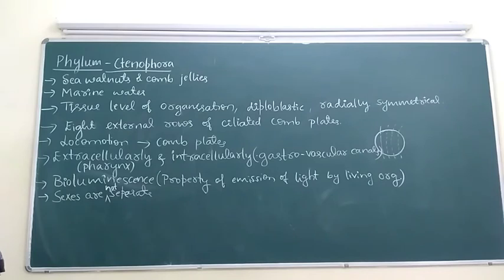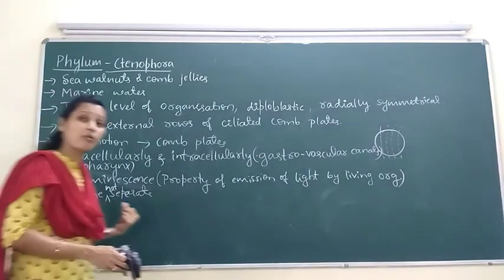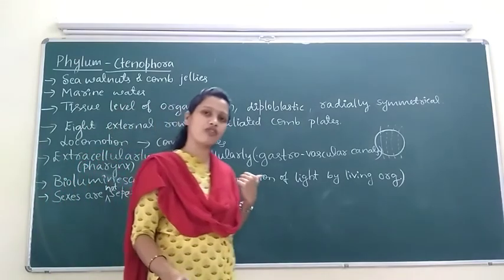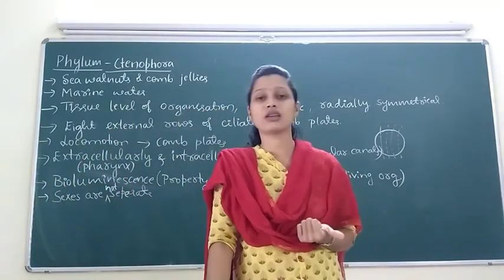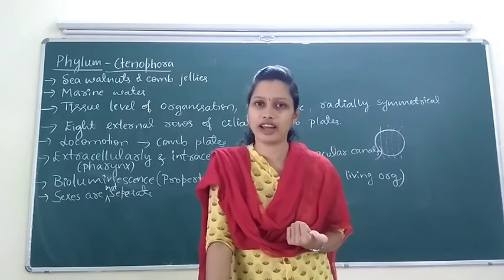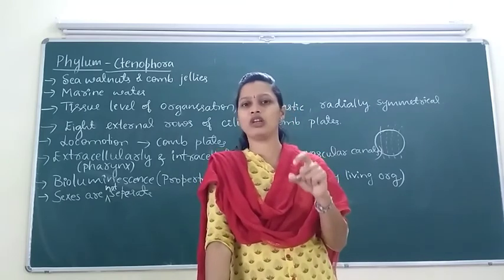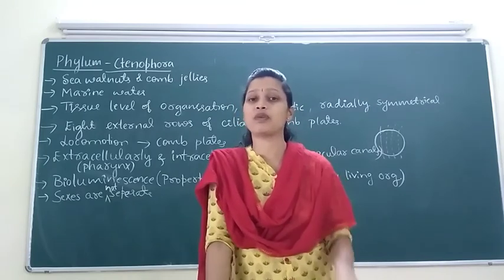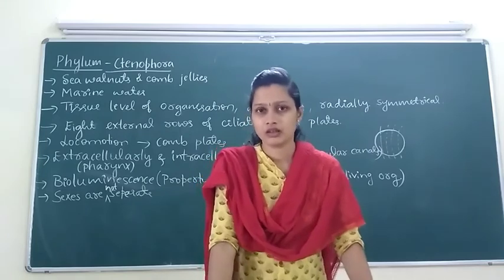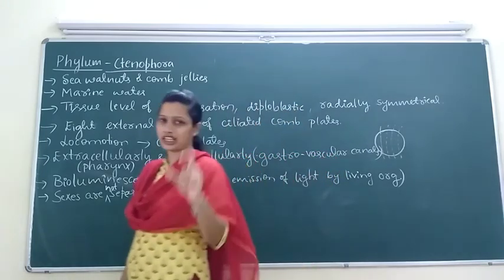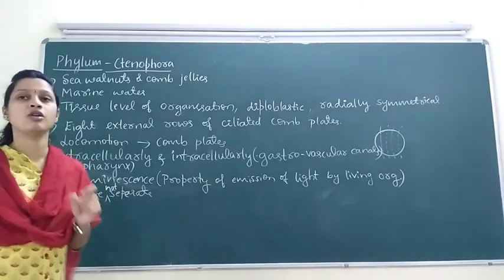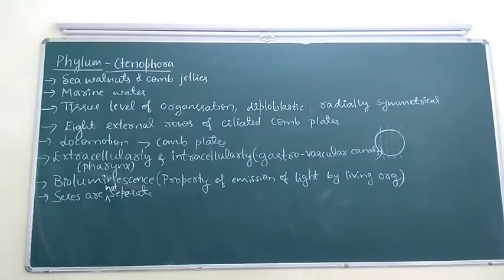They are hermaphrodite. In case of Porifera also, sexes are not separate, means they are hermaphrodite. Hermaphrodite means a single individual or single organism produces both male and female gametes.